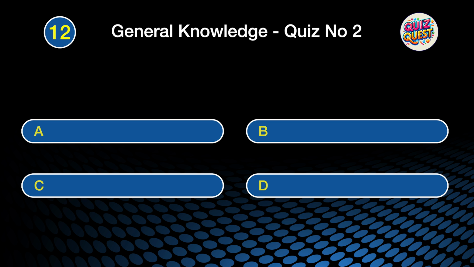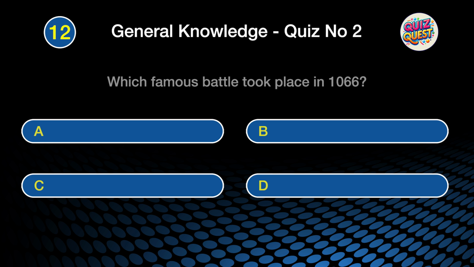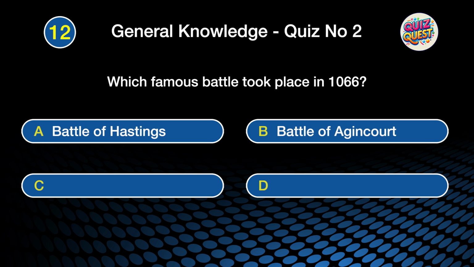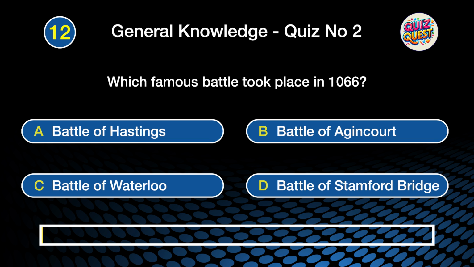Question 12. Which famous battle took place in 1066? Was it A. the Battle of Hastings, B. the Battle of Agincourt, C. the Battle of Waterloo, or D. the Battle of Stamford Bridge?